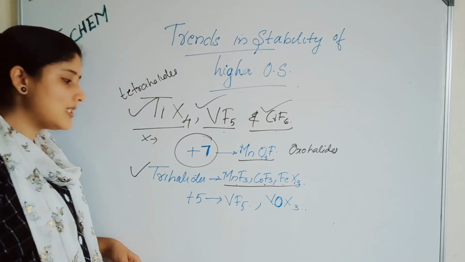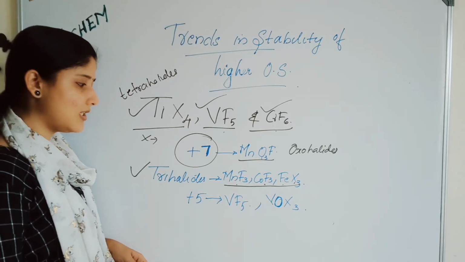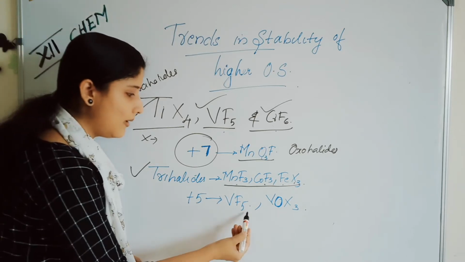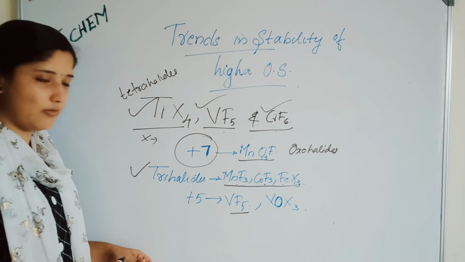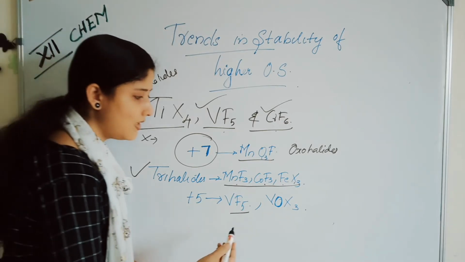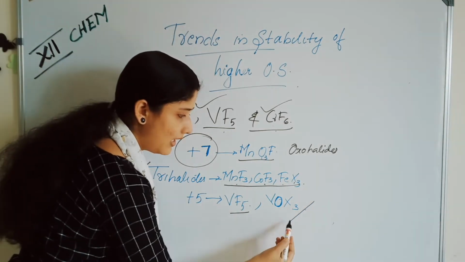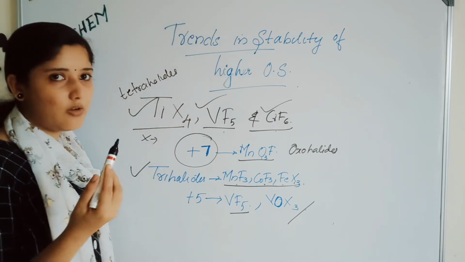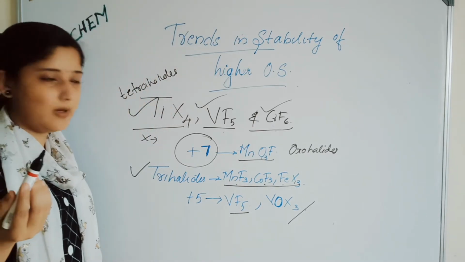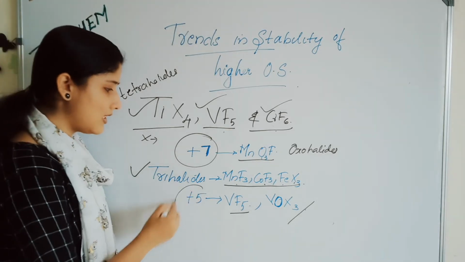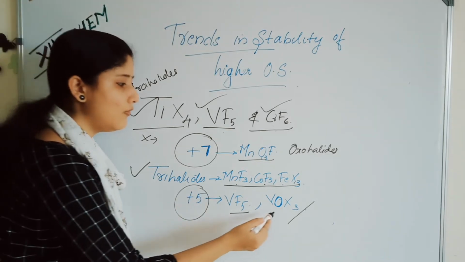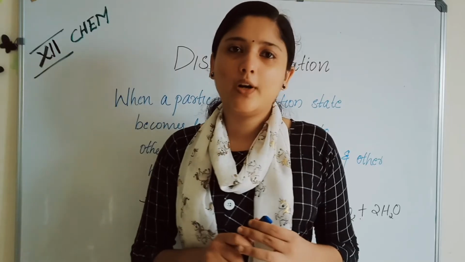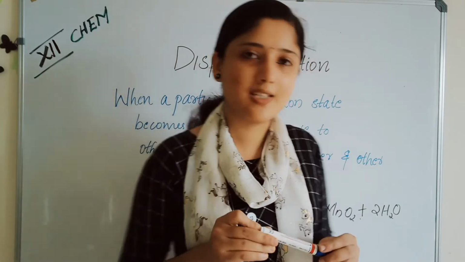And also +5 oxidation number is exhibited by vanadium pentafluoride, VF5. And also +5 is exhibited by the oxohalide VOX3. X can be fluorine, chlorine, etc. Okay. +5 is exhibited by VF5 and VOX3. You should remember all these examples. So, the next important topic that we are going to discuss is disproportionation.